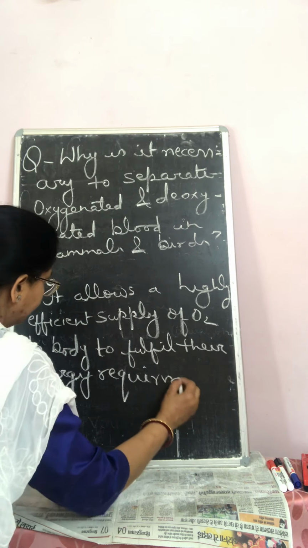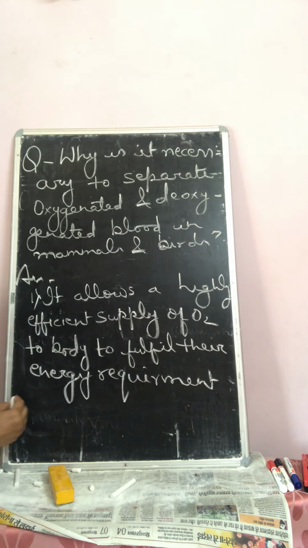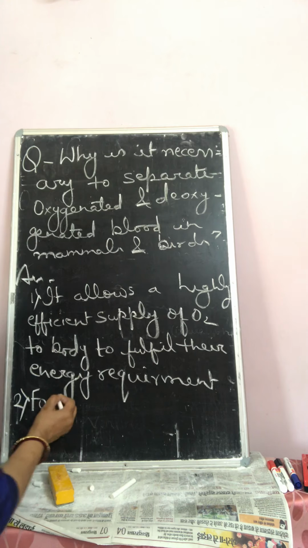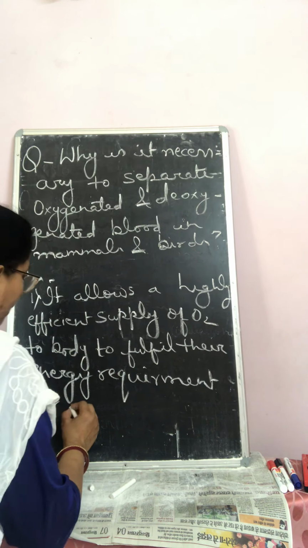Second one, it is also essential for maintaining constant body temperature.